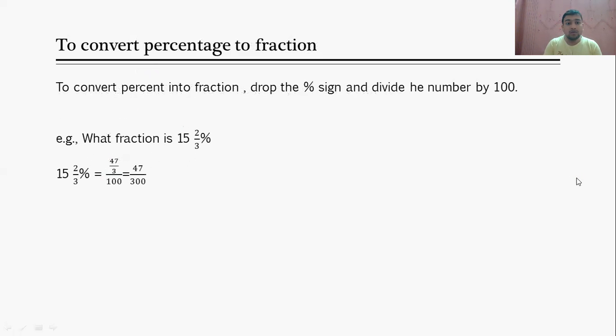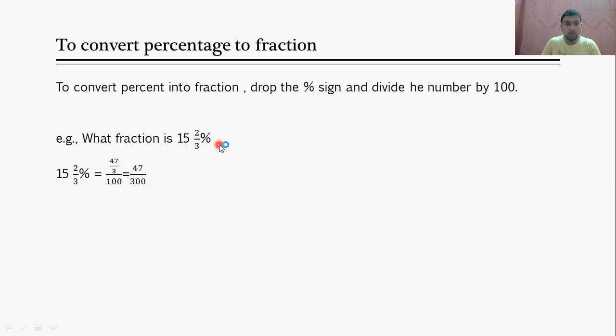Now let's say the reverse of it. Let's say a percentage is given to you, and you have to calculate a fraction out of it. To convert a percent into a fraction, drop the percentage sign and divide the number by 100. For example, what fraction is 15 2/3 percentage?